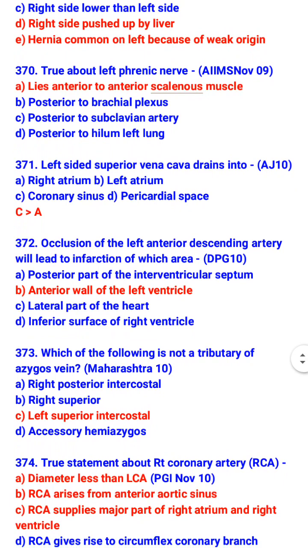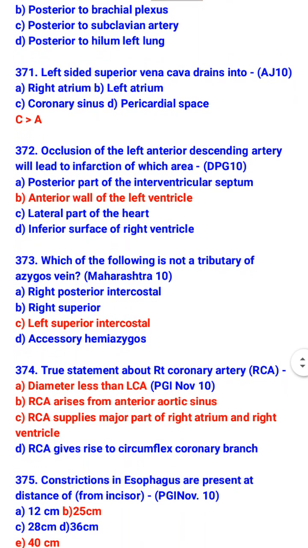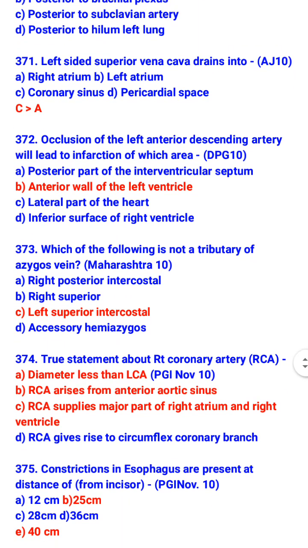Occlusion of the left anterior descending artery will lead to infarction of which area? Anterior wall of left ventricle. Which of the following is not a tributary of azygous vein? Left superior intercostal is not a tributary. So which are the tributaries? Right posterior intercostal, right superior, and accessory hemiazygous.